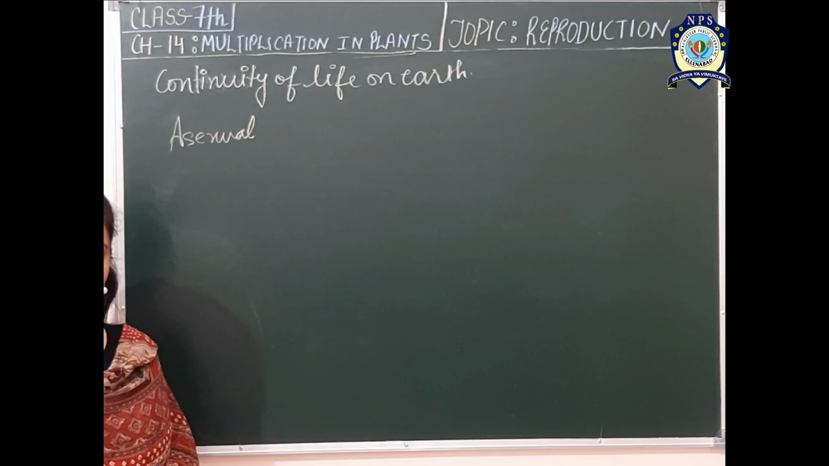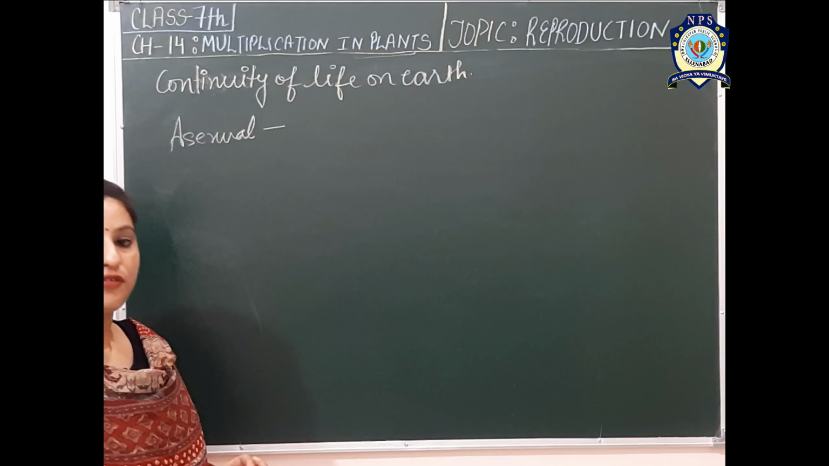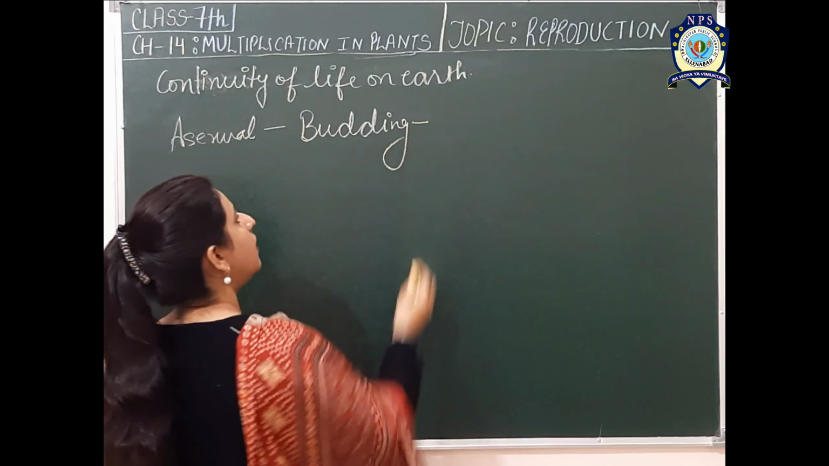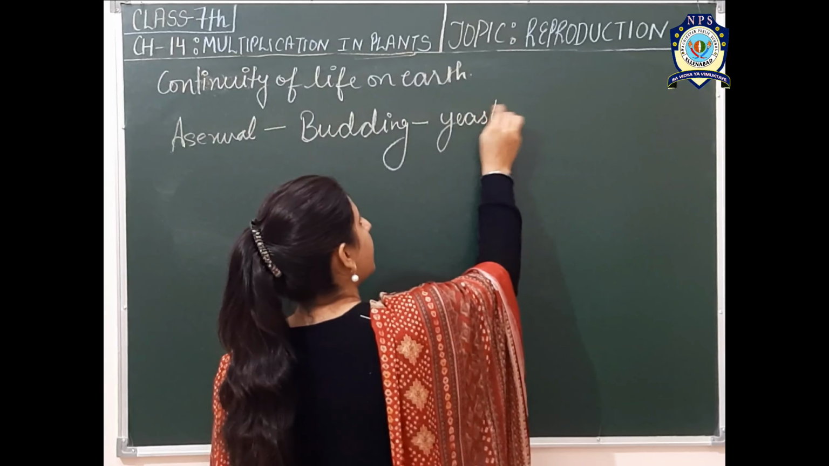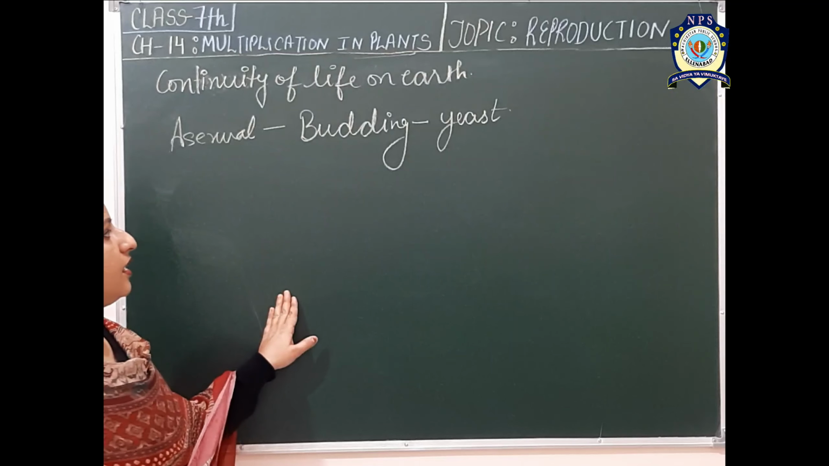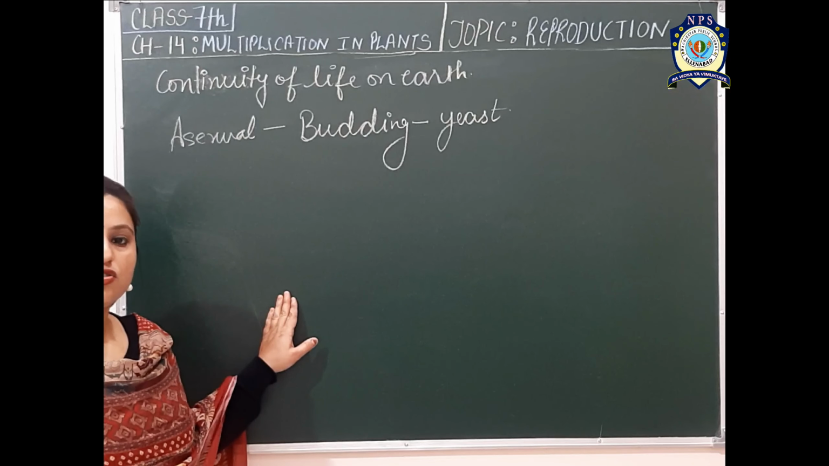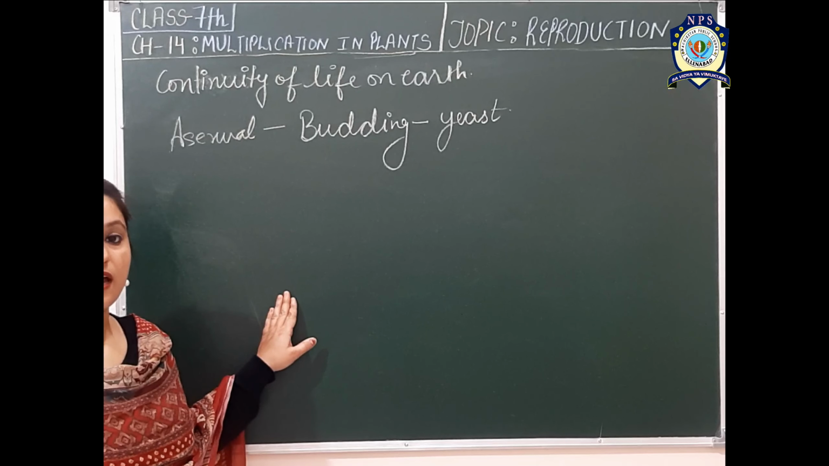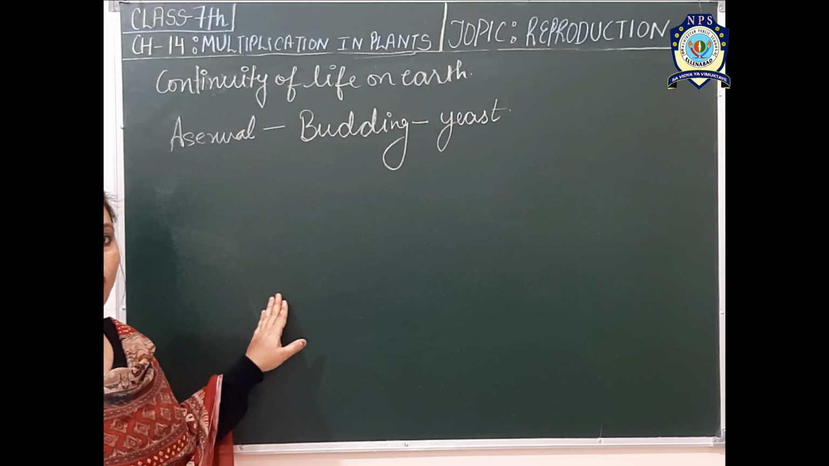Asexual reproduction can be carried out by four processes. First is budding. In budding, we will take the example of yeast, as in case of asexual reproduction, we know that only one organism is required. So from one organism, when it fully develops, it will give rise to new small buds, and those buds get detached from the body of a parent and give rise to a new organism.